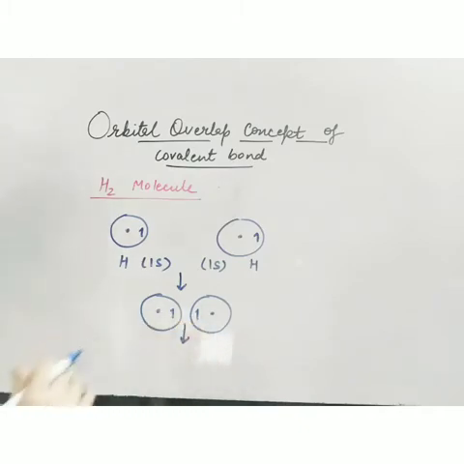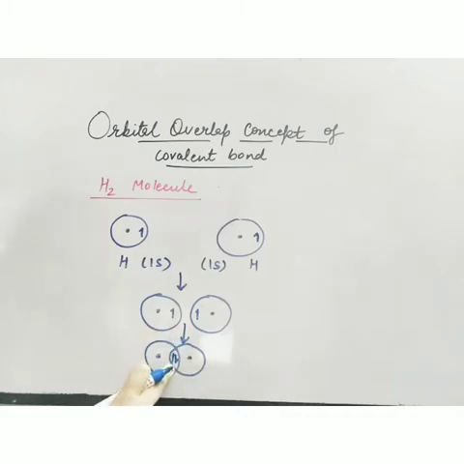There is partial overlapping like this. These two electrons which belonged to the individual atoms are now paired here. So the pairing of electrons is there, and this is the formation of the hydrogen molecule.